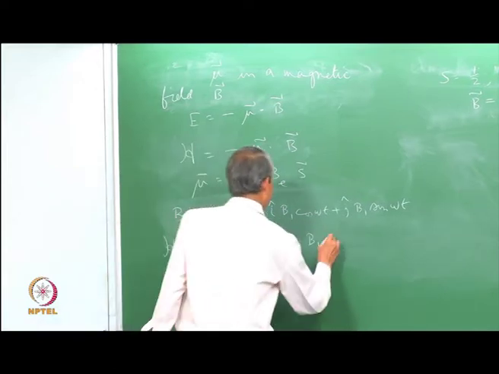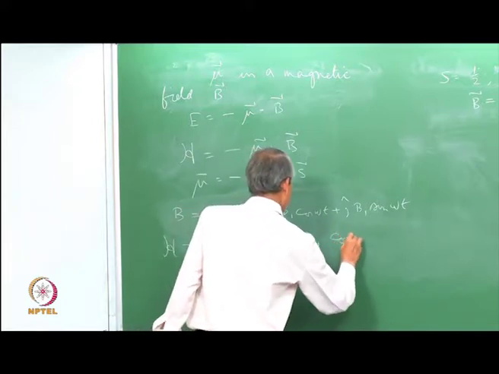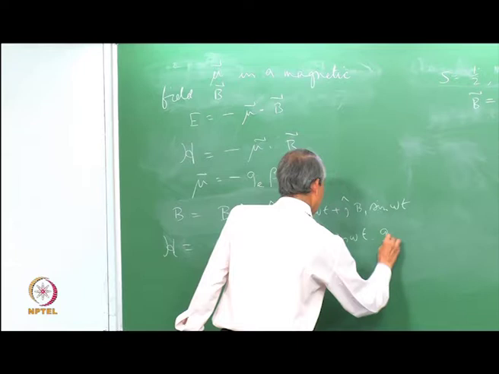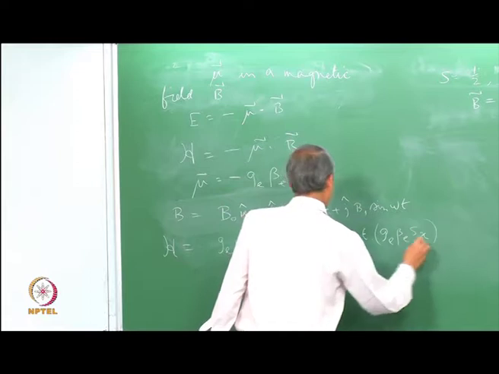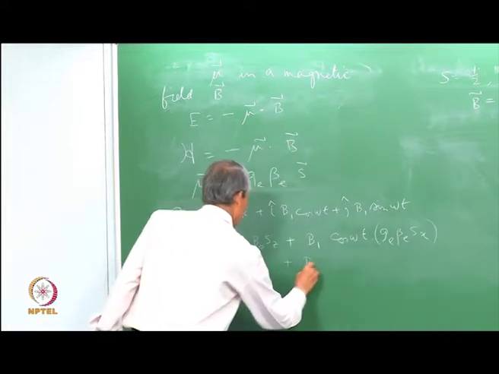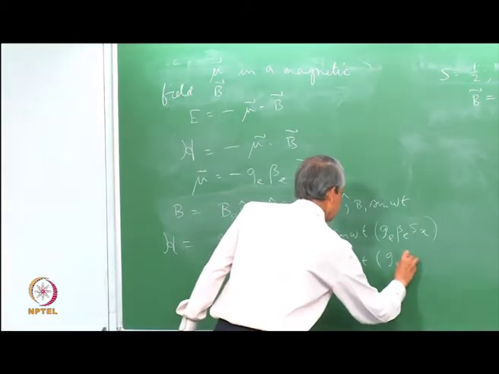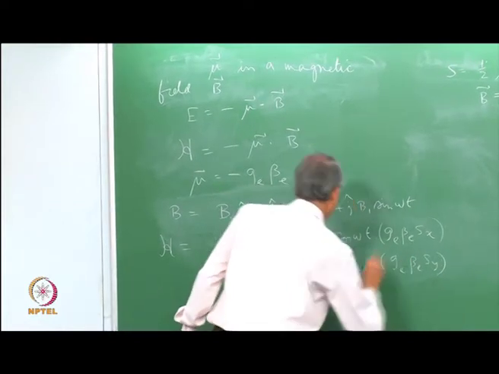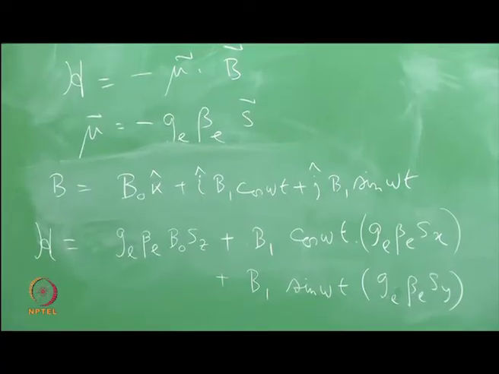B1 cos omega t, the x component, g_e beta_e S_x, and then B1 sin omega t g_e beta_e S_y. This comes from the x component and y component of this one. So, this is the magnetic interaction that gives rise to this Hamiltonian of this kind.